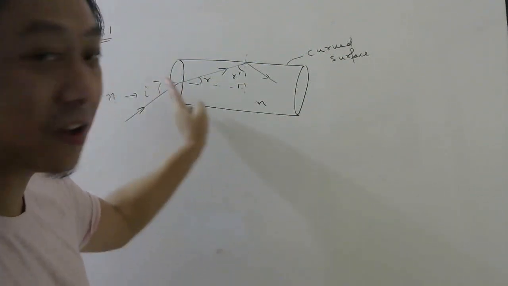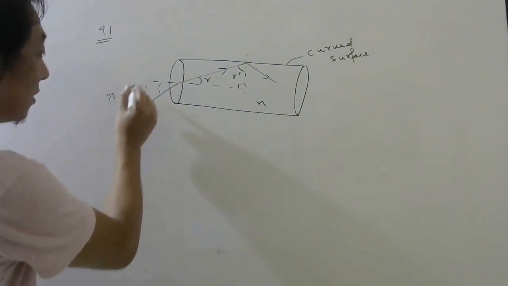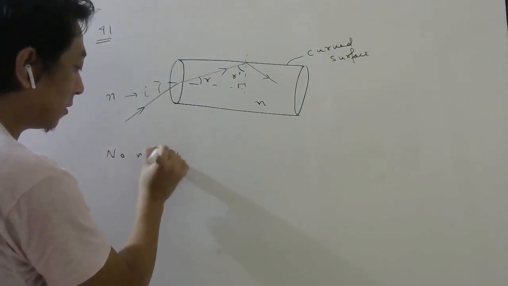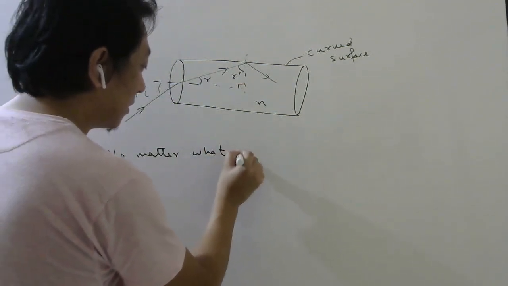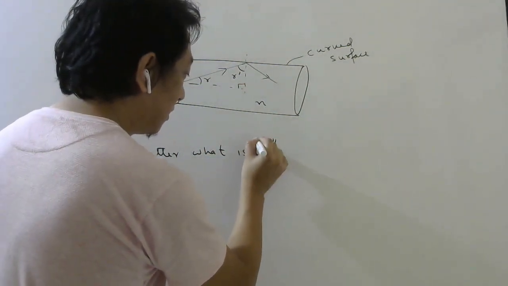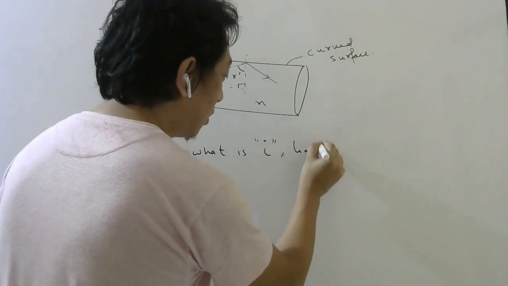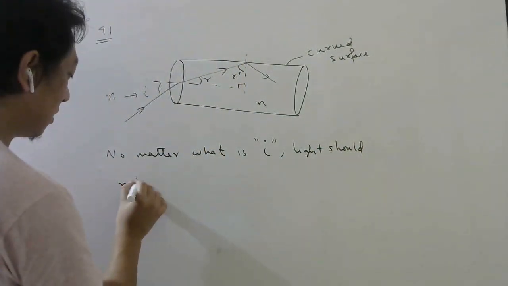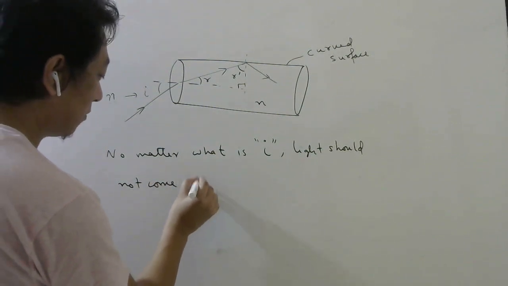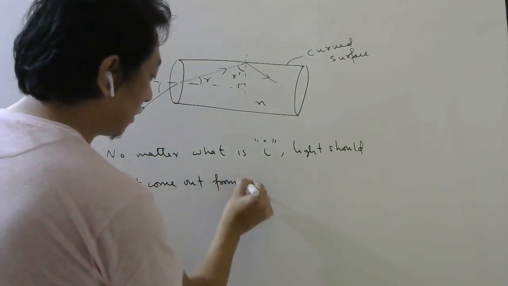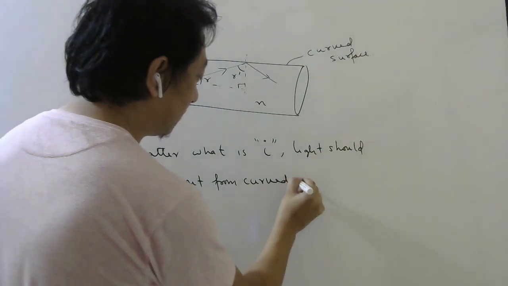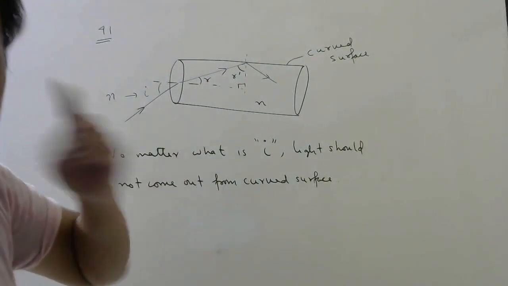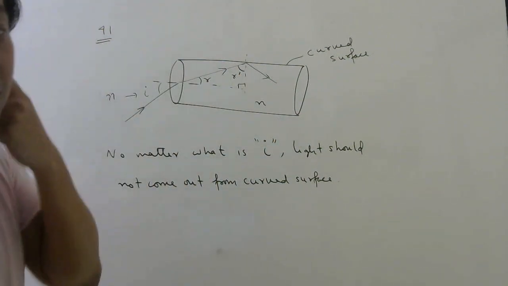So no matter what is the angle of incidence, light should not come out from the curved surface. This they want. In order for this to happen, what should be the refractive index?